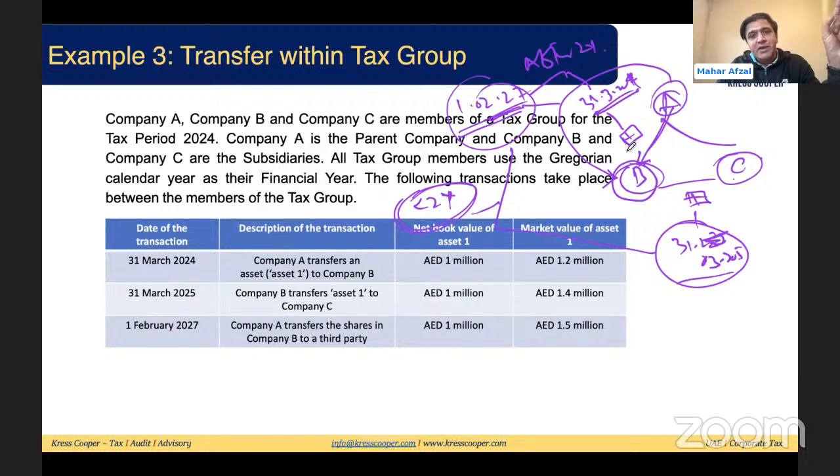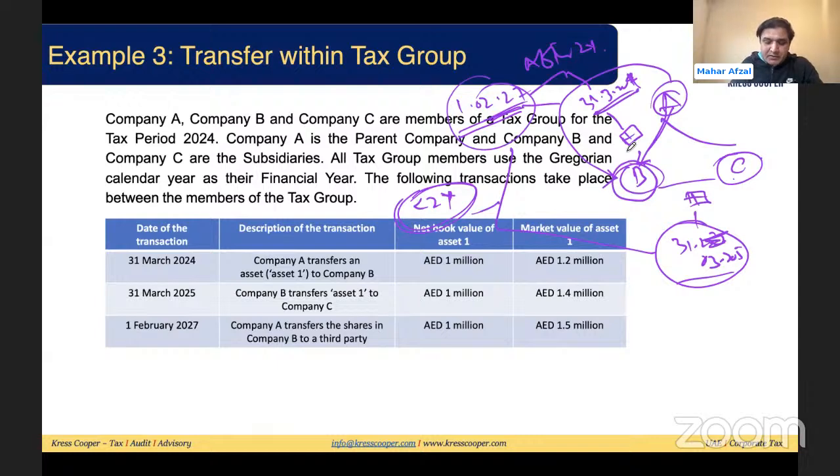We have already discussed that intra-group transfer of assets will not be subject to corporate tax. Intra-group transfer of assets will be eliminated. The condition is the asset has not been further sold out of the group within 2 years from the date of transfer, and the transferor or transferee are not leaving the tax group within 2 years from the date of the transfer. In this situation, in the third transaction, the transferor has left the tax group within 2 years from the date of the transfer. So once the transferor has left the tax group, the clawback clause will be applicable.